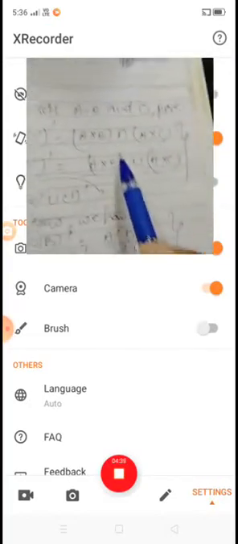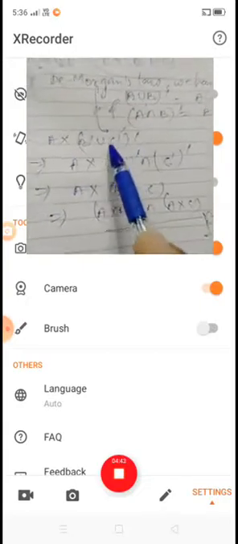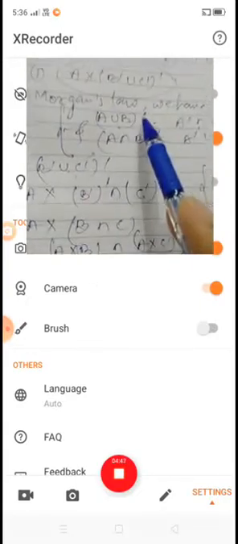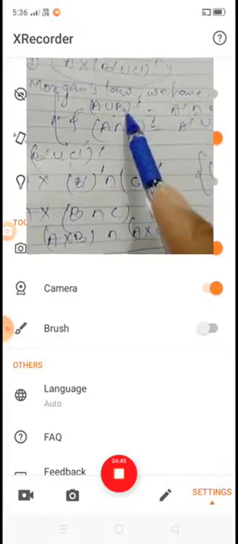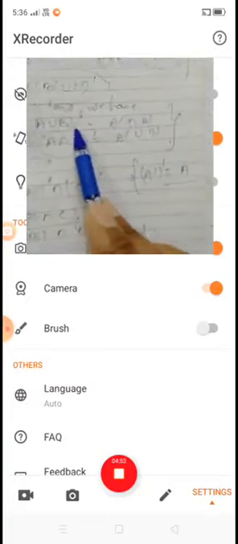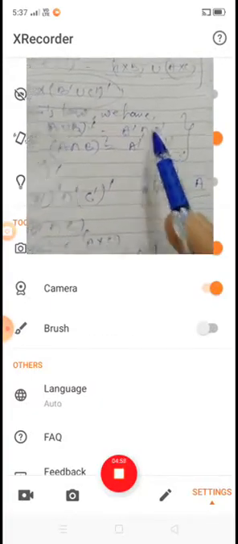Your first result is A cross B intersection A cross C. So this is your question, and in this question we use De Morgan's first law. According to De Morgan's first law, (A union B)' is A' intersection B'.